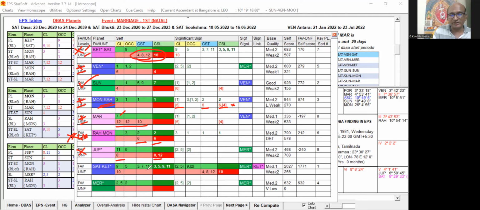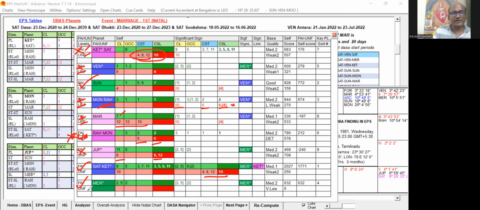Then Saturn is a good key planet, 9, 5, 3, 7, 11, 3, 5, 9, and 11. This is a good key planet. Then because of the second planet Ketu, it has got 4, 8, 12, and 10 unfavorable houses. So it has got the blue color. We can see here Sun has got no unfavorable, good grouping. So it has got a complete green. It is also good, the favorable side is on the higher side. You can see the houses. Then Mercury. Mercury is good.